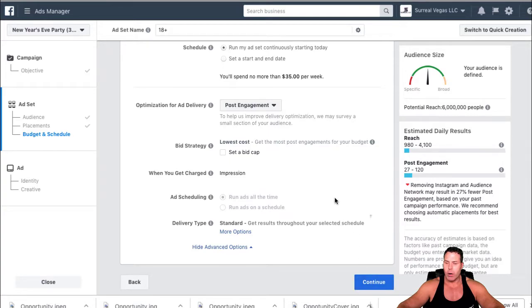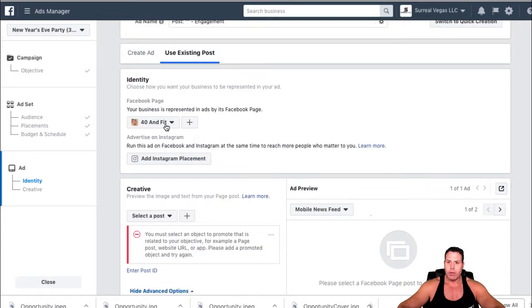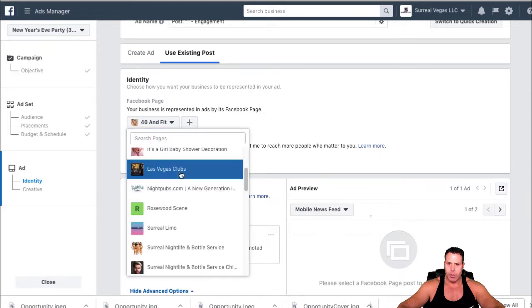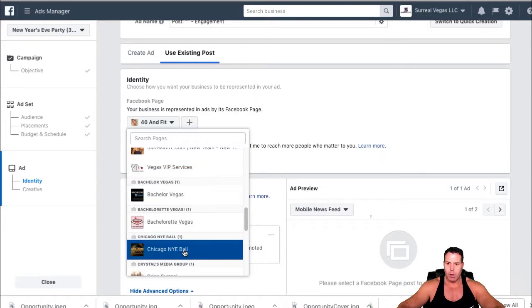All right, I'm going to show you guys a little ninja trick here. Come on, slow Facebook. There we go. When you go to find the page, you can click on this little arrow here to find the page. This one's going to be the Chicago NYE ball.